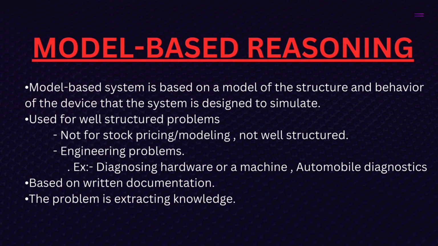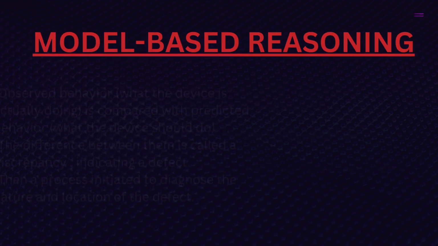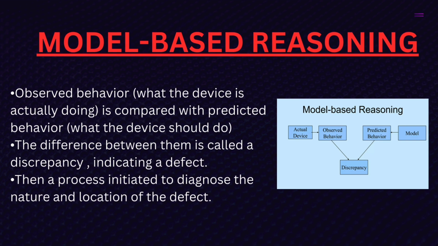Model-based reasoning. A model-based system is based on a model of the structure and behavior of the device that the system is designed to simulate. It is used for well-structured problems, not for stock pricing or modeling poorly structured engineering problems. Example: diagnosing hardware or a machine, such as automobile diagnostics. Based on written documentation, the problem is extracting knowledge. Observed behavior is combined with predicted behavior. The difference between them is called a discrepancy, indicating a defect, and then a process is initiated to diagnose the nature and location of the defect.